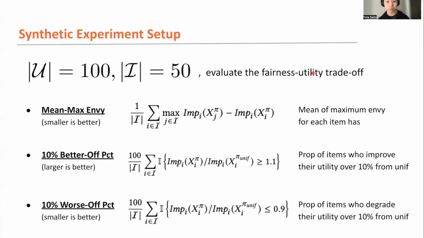So let me introduce some interesting fairness metrics. There are 3 fairness metrics. One is mean max envy, which is the amount of envy produced under a given fair ranking method. So basically smaller is better for fair ranking. Then better-off percentage, which is the proportion of items that improve their impact by over 10% compared to that under the uniform random ranking, right? So larger is better for fair ranking. And the worse-off percentage, which is the opposite metric, the proportion of items that degrade their utility or impact by over 10% compared to that under the uniform random ranking, right?